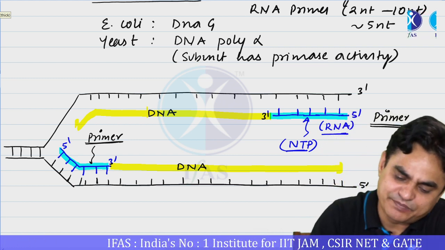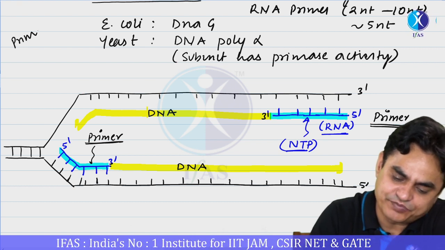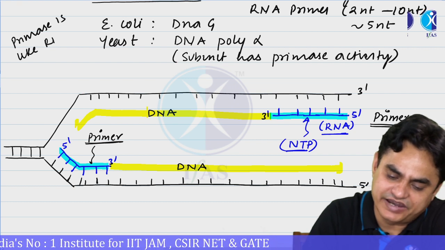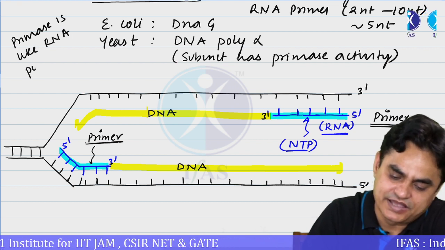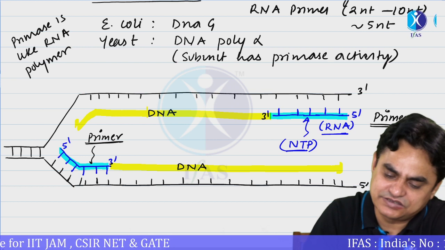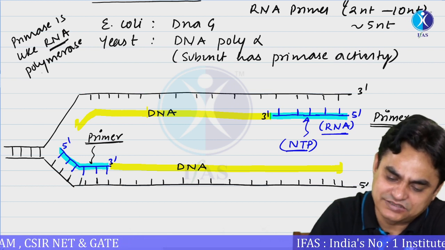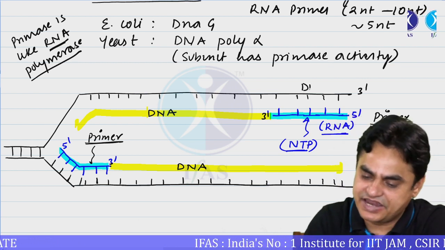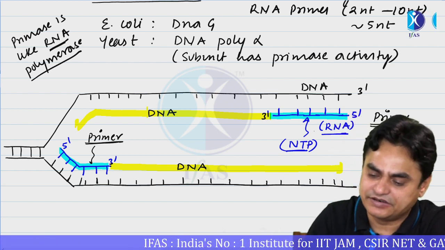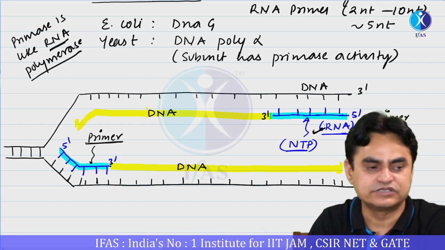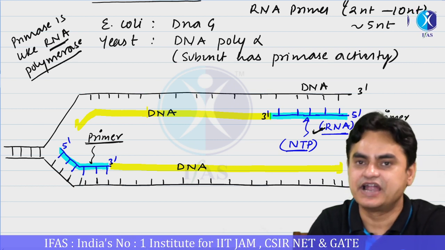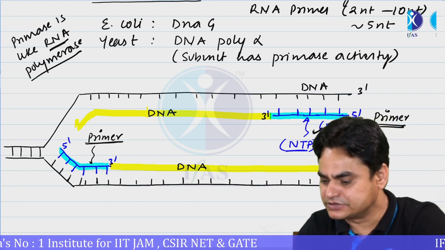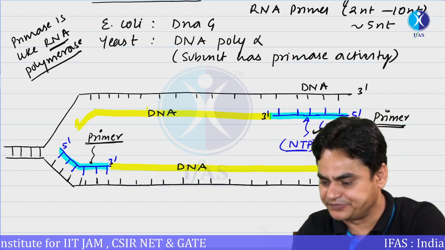In other words, primase is like an RNA polymerase. Like an RNA polymerase, it uses DNA as a template, but in front of the DNA it is not synthesizing DNA, it is adding RNA. Is it clear? So this is the primase activity.